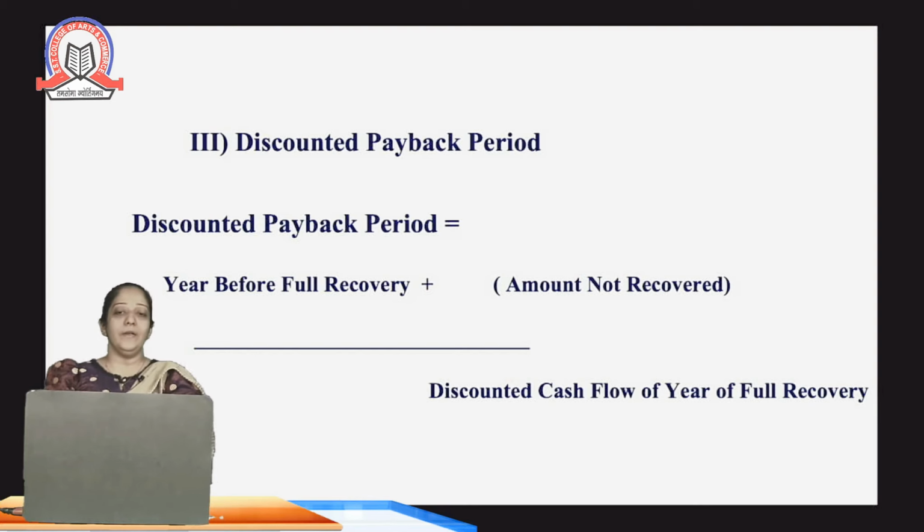The same formula is used, only the values which we take will be the discounted values. What do we mean by discounted values? We are going to consider the time value of money, using the particular percentage of PV factor, that is the present value factor, which is given in the question. Based on that, we will calculate.